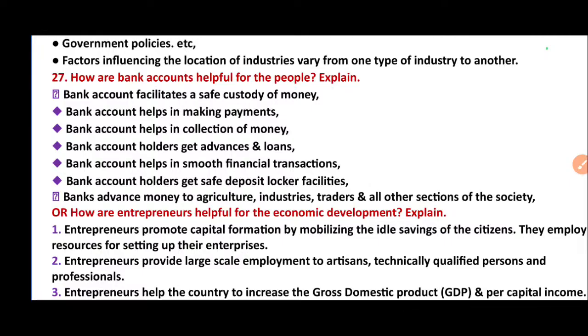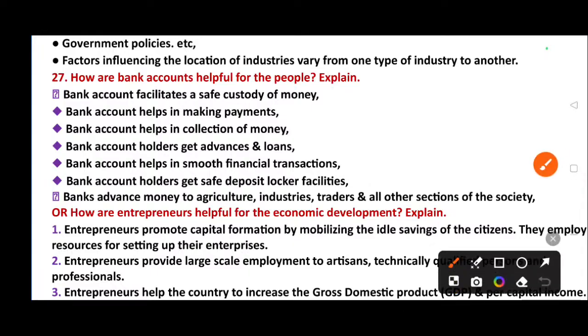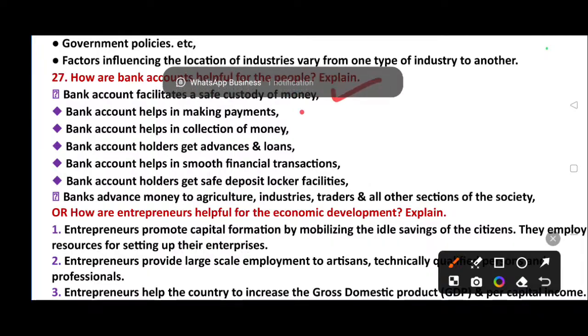27th one. How are bank accounts helpful for the people? Explain. This is also a very important question, repeated the maximum number of times in your exam. Bank accounts facilitate safe custody of money. Bank accounts help in making payments.